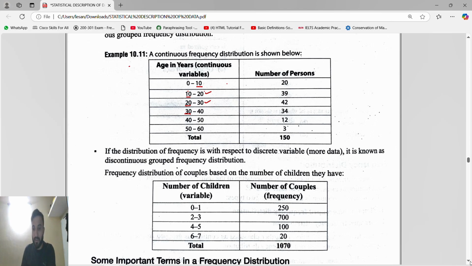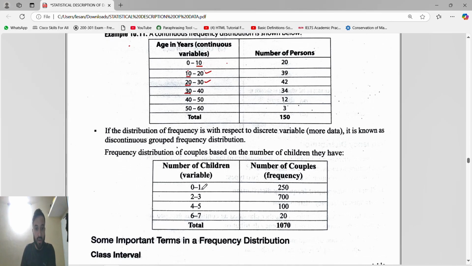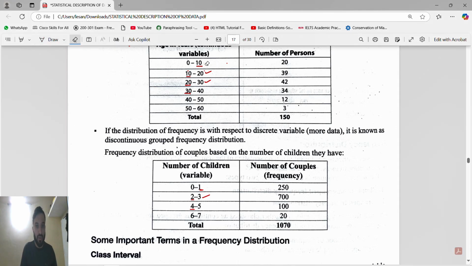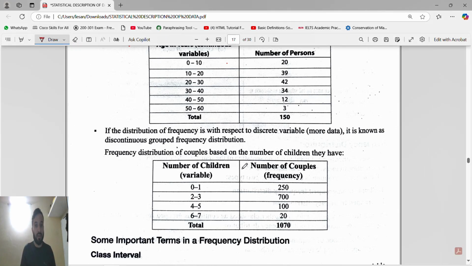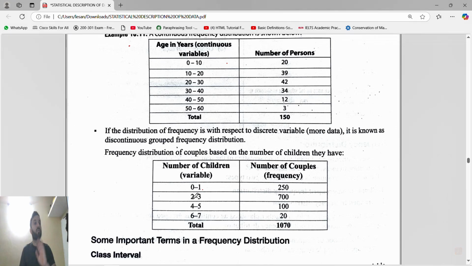Now discontinuous means, see, 0 to 1. We are stopping at 1, but we are starting by 2. What is happening? It's not continuous. We are stopping by 1, we are starting from 2. It is discontinuous. We are stopping at 3, we are starting at 4. So it is discontinuous. Okay. So continuous means from where we stop, we start from there only. Discontinuous means from where we stop, we do not start from there.